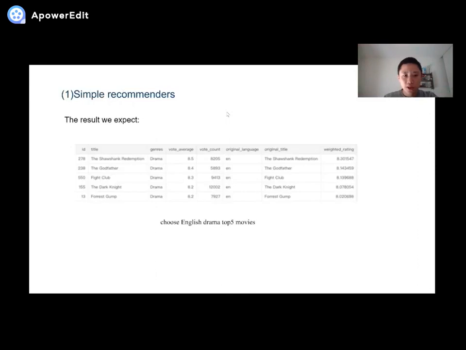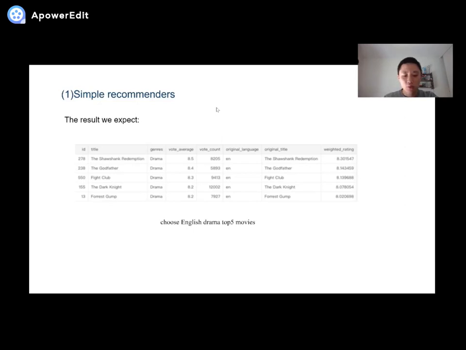And the first one is the simple recommender, and it offers generalized recommendations to every user based on movie popularity and genre. The basic idea behind this system is that the movies that are more popular and critically acclaimed will have a higher probability of being liked by the average audience.